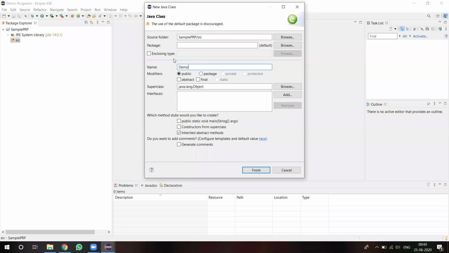In this demo I want to make this class the public static void main class of your project. In your project you may create so many classes, but only one class contains the main method. So I want to make demo the main class. Then we tick the public static void main option for this particular class and finish.